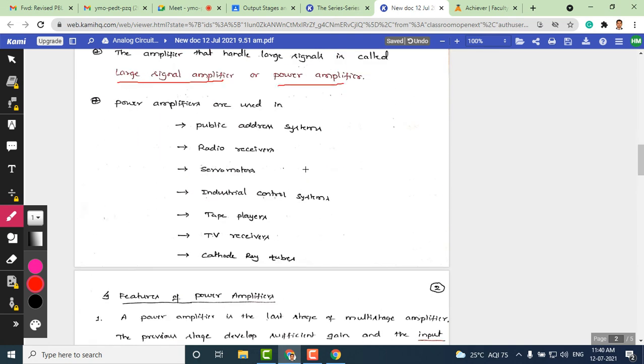What are the different applications of power amplifiers? Power amplifiers are used in public address systems. Just now you have seen the example. It's also used in radio receivers, and servo motors, especially to operate mechanical systems. Electronically, we need to have servo motors. In industrial control systems, we need to control systems, especially in industries for different applications. In such cases, we can employ power amplifiers.